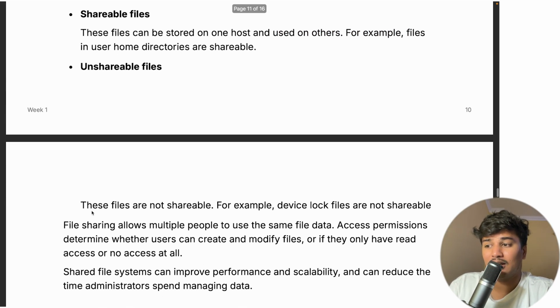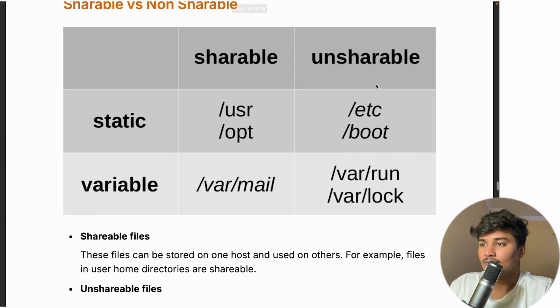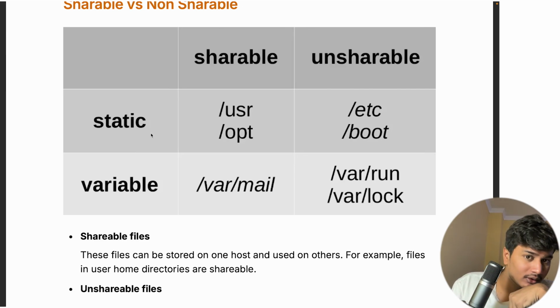Whereas unshareable files are not shareable. For example, device lock files are not shareable because they are crucial for my system. This is system dependent. Then there are also static and variable files.